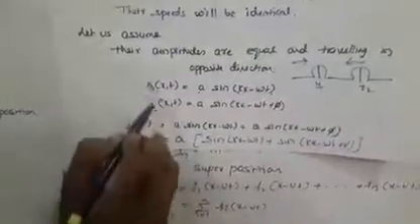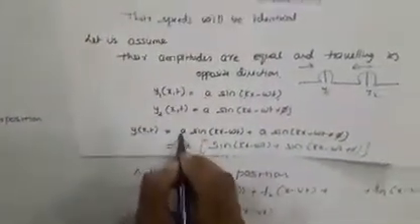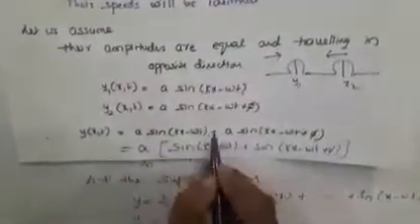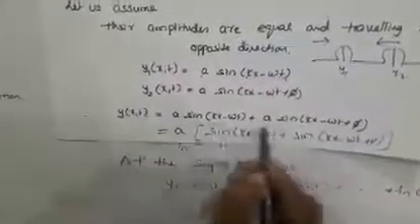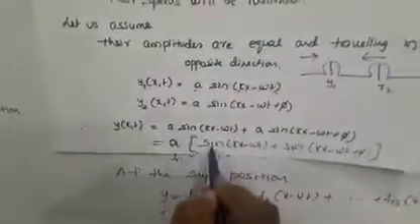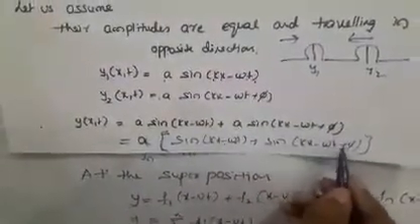Now when we add them at the time of superposition, this will be a sin(kx minus omega t) plus a sin(kx minus omega t plus pi). Taking a as common, we get sin(kx minus omega t) plus sin(kx minus omega t plus pi).